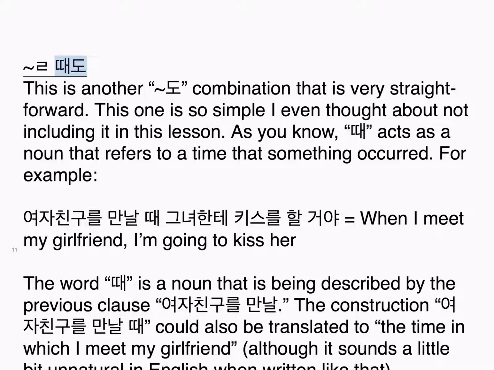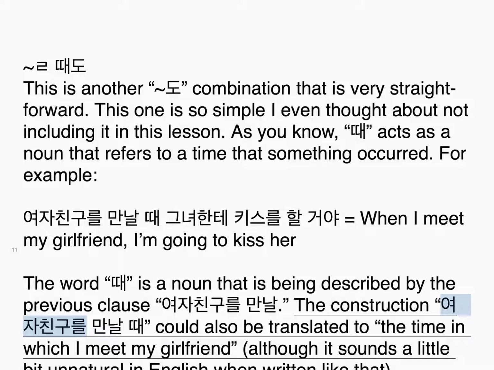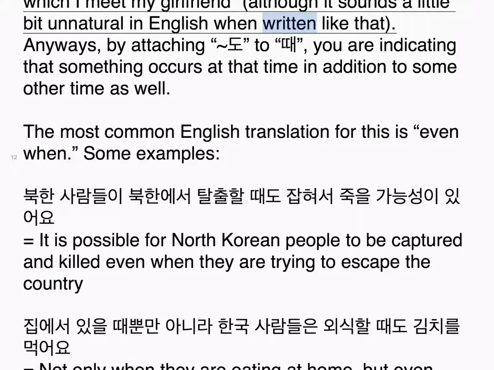Tilde 을 때도. This is another 도 combination that is very straightforward. This one is so simple I even thought about not including it in this lesson. As you know, 때 acts as a noun that refers to a time that something occurred. For example, 여자친구를 만날 때 그녀한테 키스를 할 거야. When I meet my girlfriend, I'm going to kiss her. The word 때 is a noun that is being described by the previous clause 여자친구를 만날. The construction 여자친구를 만날 때 could also be translated as the time in which I meet my girlfriend, although it sounds a little bit unnatural in English when written like that.